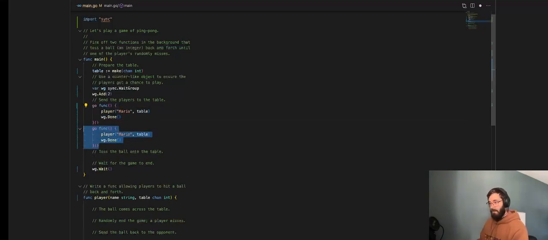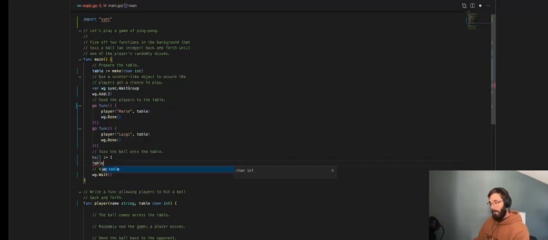I'm going to duplicate this line. Mario is going to play Luigi. I wonder who's going to win. Toss the ball onto the table. I'm going to set a variable to 1, and then table, let's throw the ball.